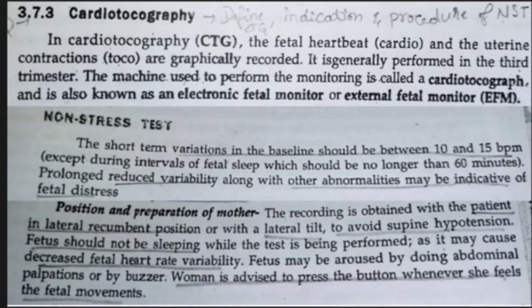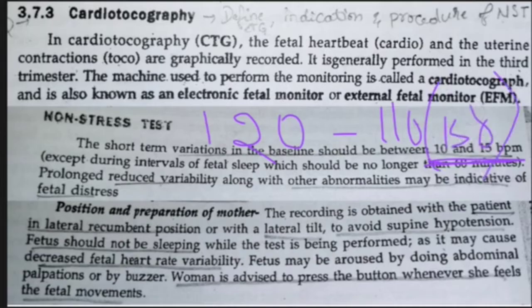So at that time, the examiner will take the count at least two times. While taking the fetal heartbeat count, the counts should not differ by more than 10 or 15 beats from each other. Like, if the first time we get 120, the second time it should be either 110 or 130. 110 or 130, that will be normal. If the beat is exceeding more than that or being less than this, then that is abnormal.